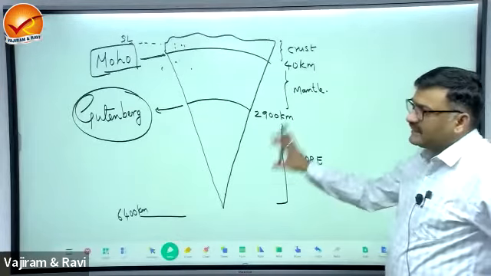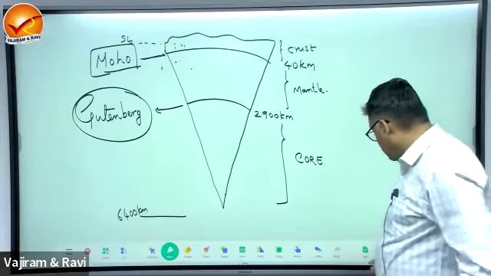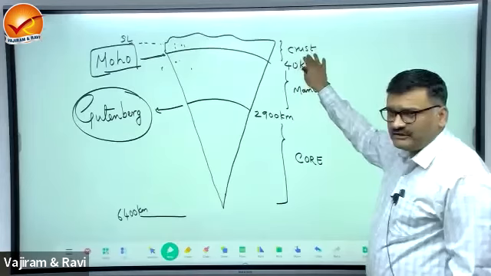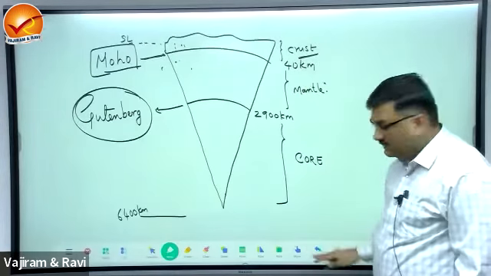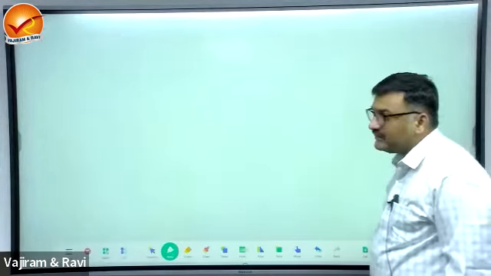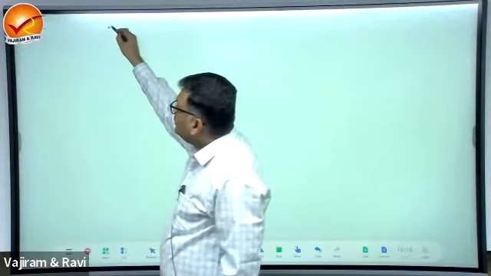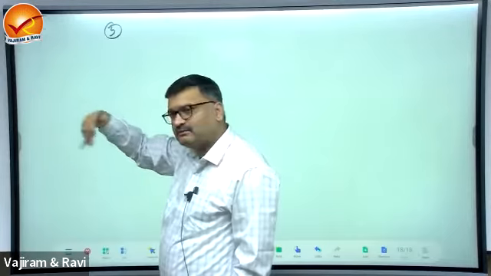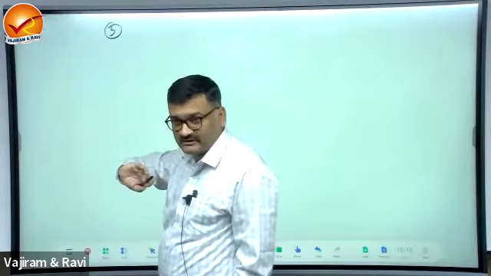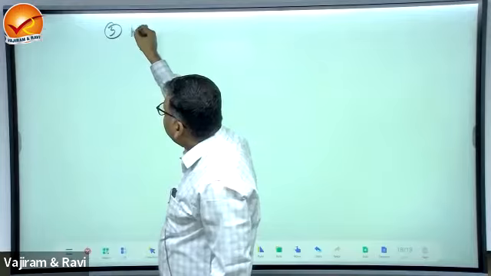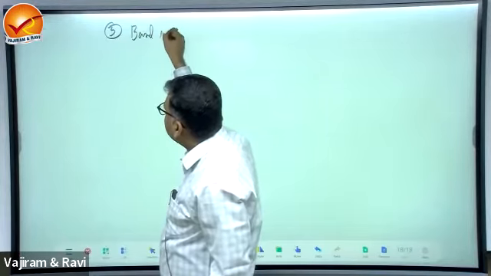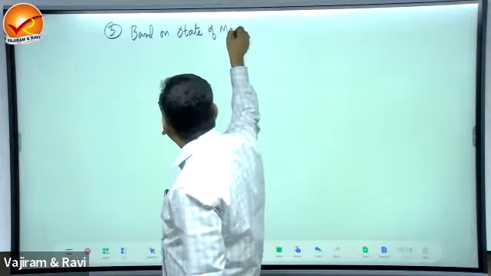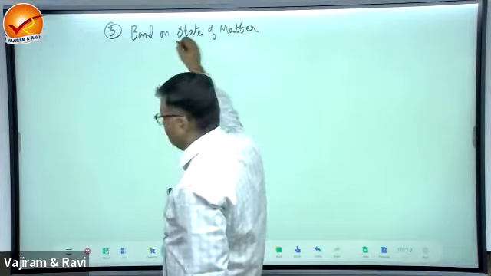So this was the second model around the 40s, 50s and 60s. This was prevalent. Even today we use the terms crust, mantle, core as the basic understanding of the interior of the Earth. The third model, which is more recent and used in modern theories, is based on the state of matter.